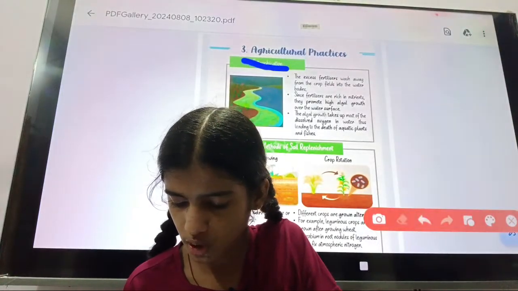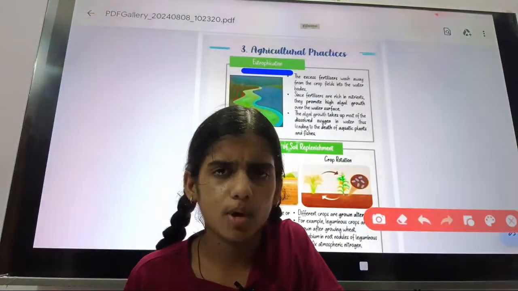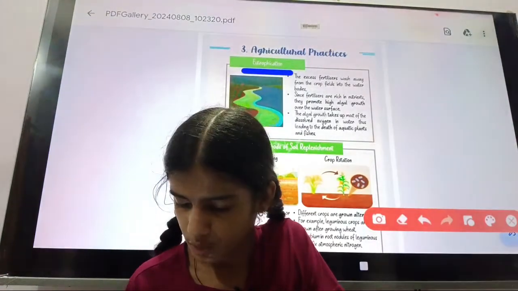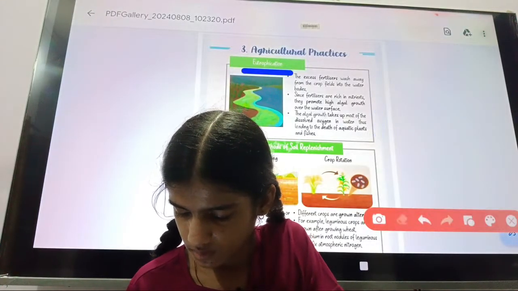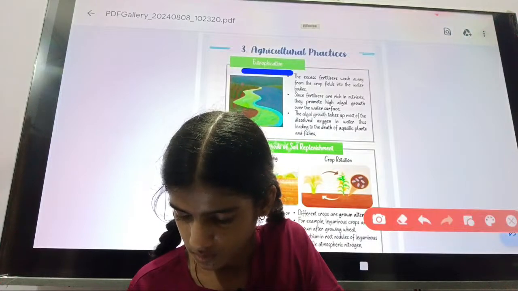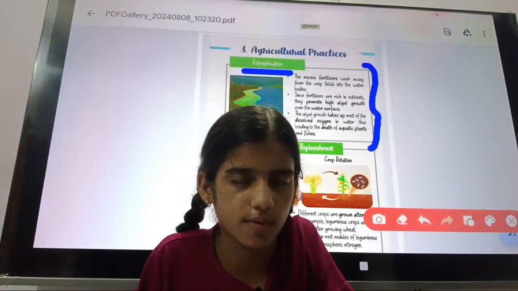These were some extra knowledge in your book. I know that the eutrophication will not be given in the exam, but you can study it. Okay, so this was the eutrophication definition.